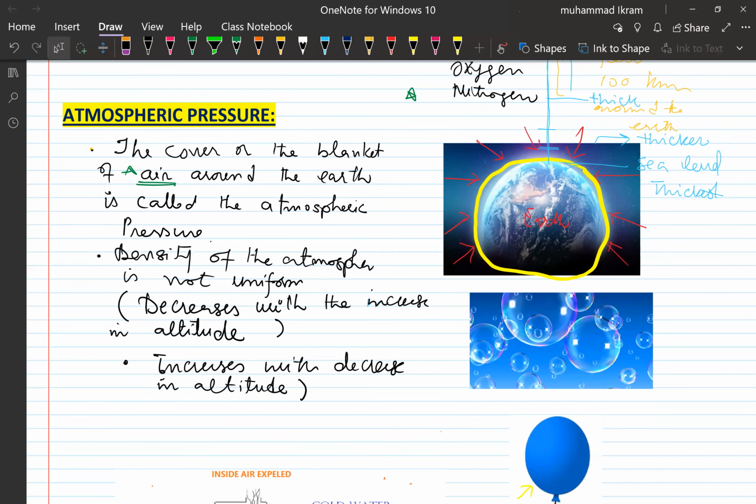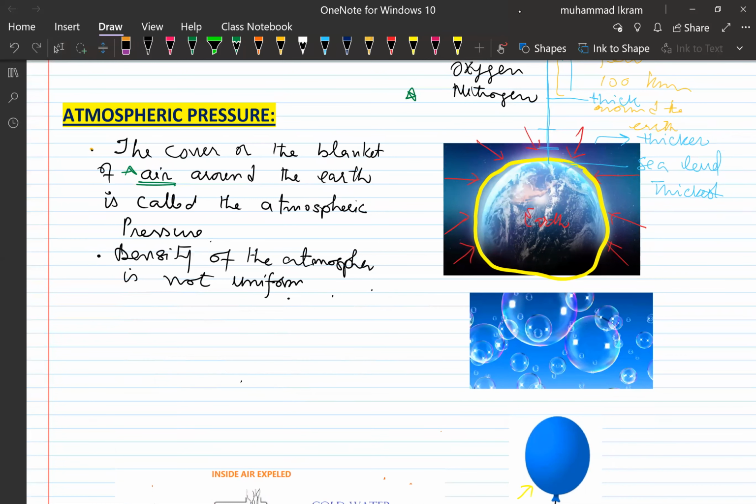The next important point is that, as I told you, the density of the atmosphere is not uniform. So non-uniform density around the earth is one of the few important characteristics of atmospheric pressure.